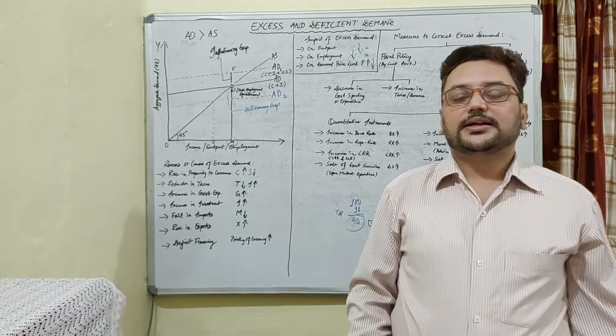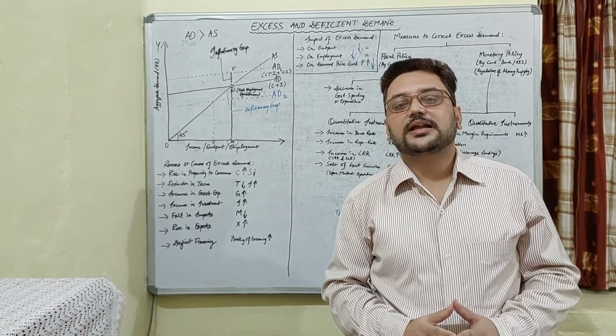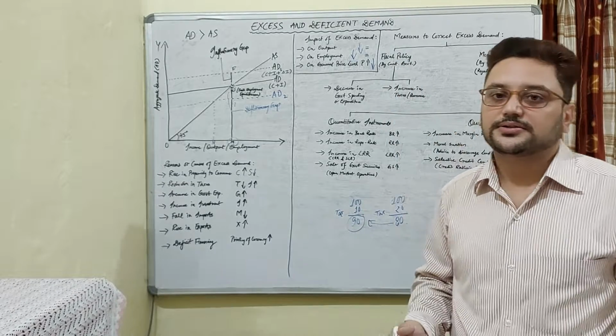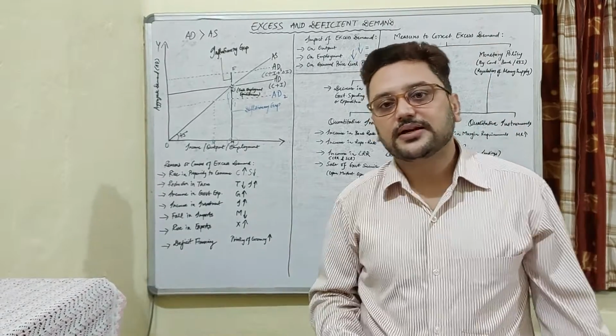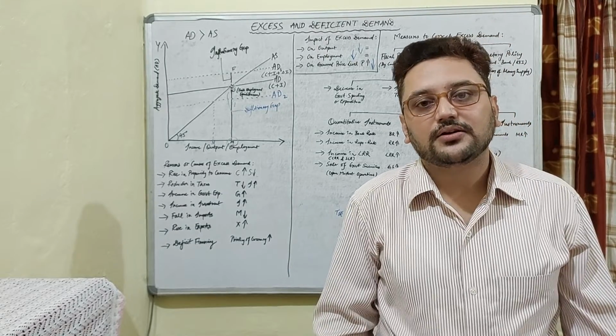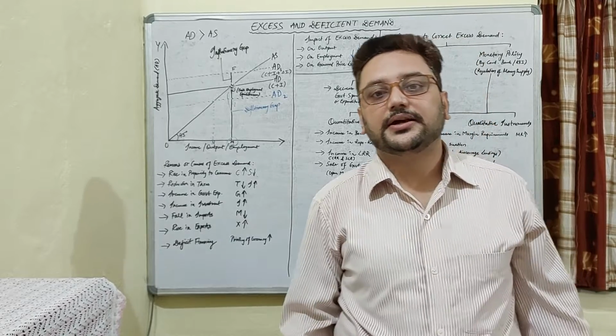First, there are two policies which can be adopted. First is fiscal measures and other is monetary measures. Fiscal measures are taken by the central government, whereas monetary measures are taken by the central bank, which is RBI in case of India.